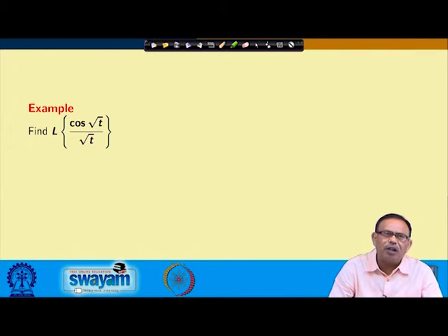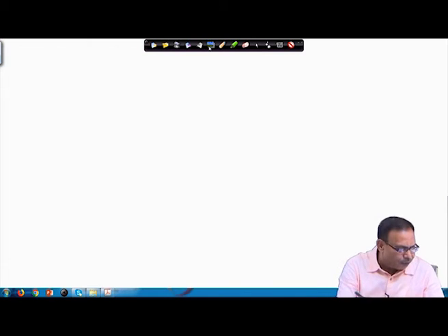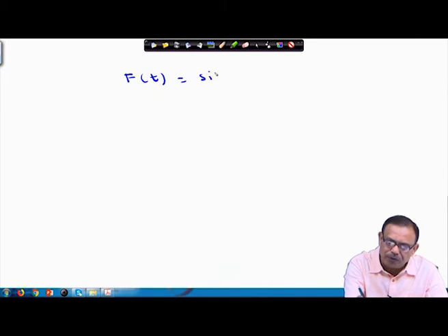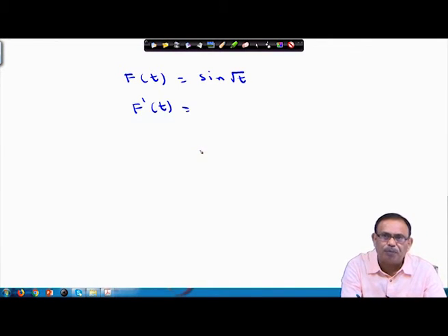You see this complicated function, find Laplace transform of cos of root t by root t. For this one we are assuming, say, your f t is equal to sine of root t. I will tell you why I am doing it. I have to find out the Laplace transform of cos of root t by root t.